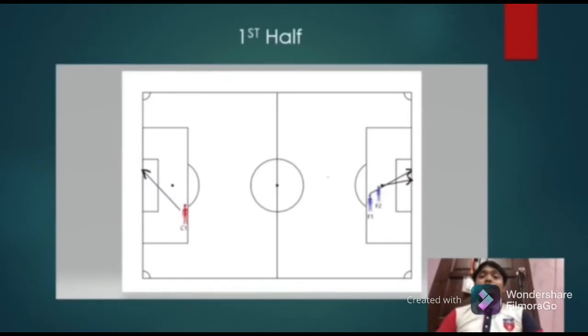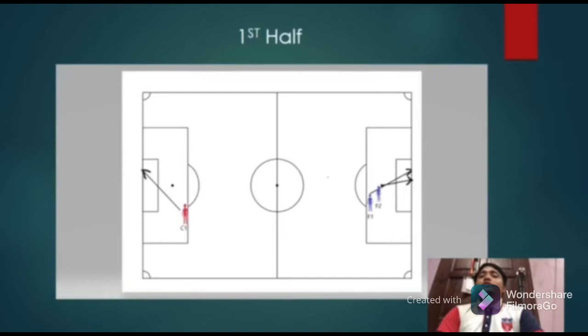In the first half, the score between France and Croatia was 2-1, 2 for France while 1 for Croatia. A France goal had been scored by a Croatia player, Mario Mandzukic, the player wearing jersey number 17, after he headed the ball into his own goal net. For the other goal, it was scored by Antoine Griezmann, France player jersey number 7, from the penalty spot, while the goal from Croatia had been scored by Croatia player jersey number 4.